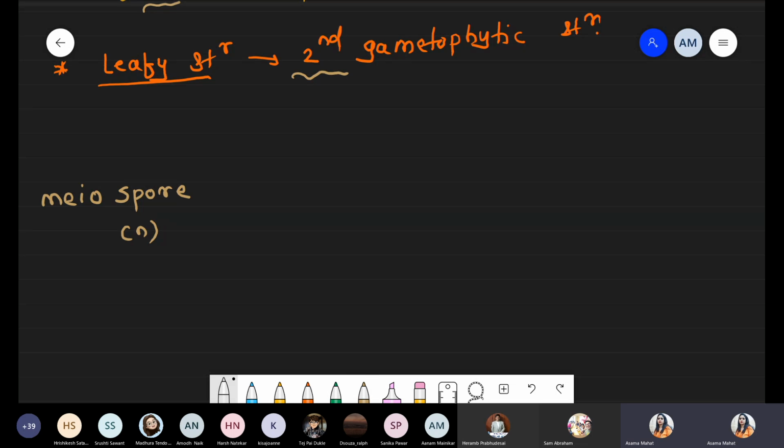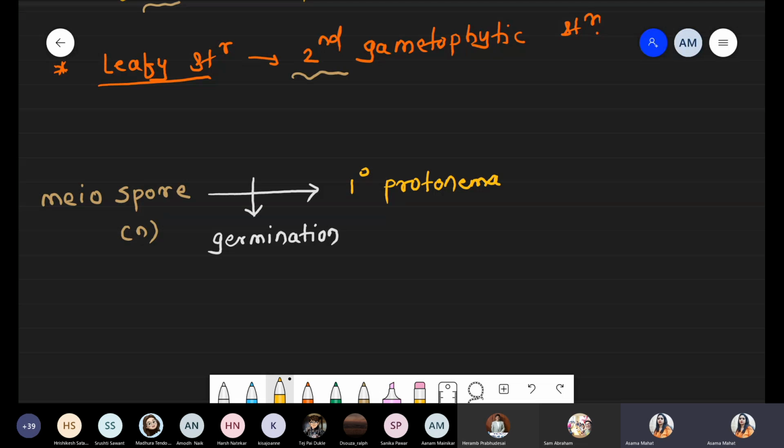Now this meiospore undergoes the process of germination, and after germination it produces the primary protonema. The ploidy level of this primary protonema is again haploid in nature.